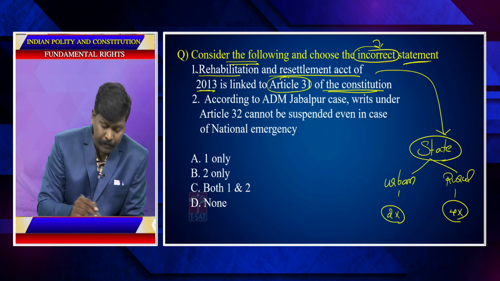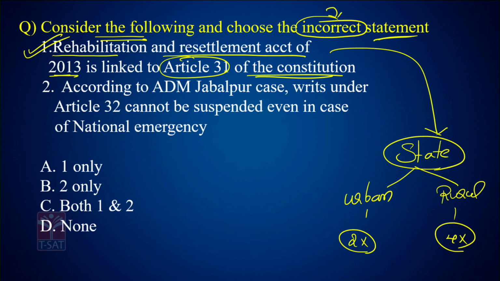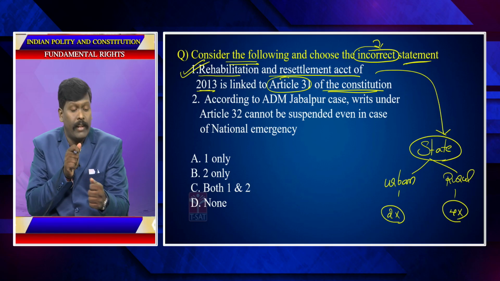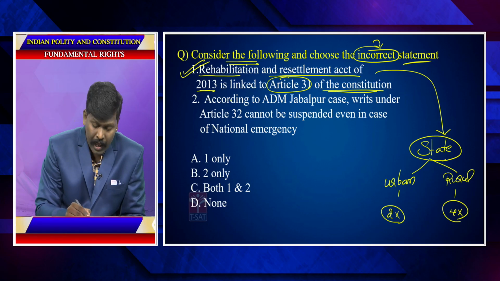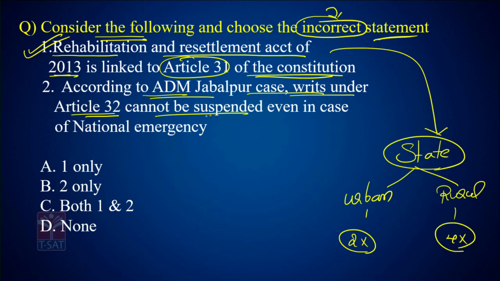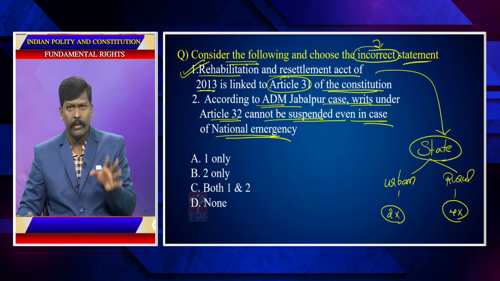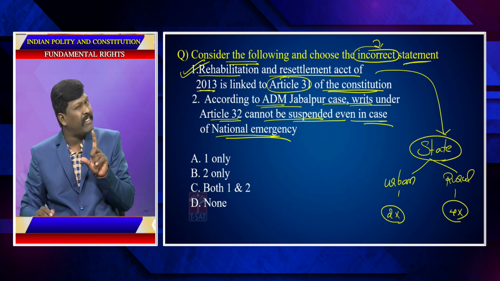Now, this statement is actually correct because Article 31 talks about the right to property. Parliament may by law take away this right. According to the ADM Jabalpur case, writs under Article 32 cannot be suspended even in case of national emergency. See, whenever you look at this statement, you think it is correct, but it is actually wrong.